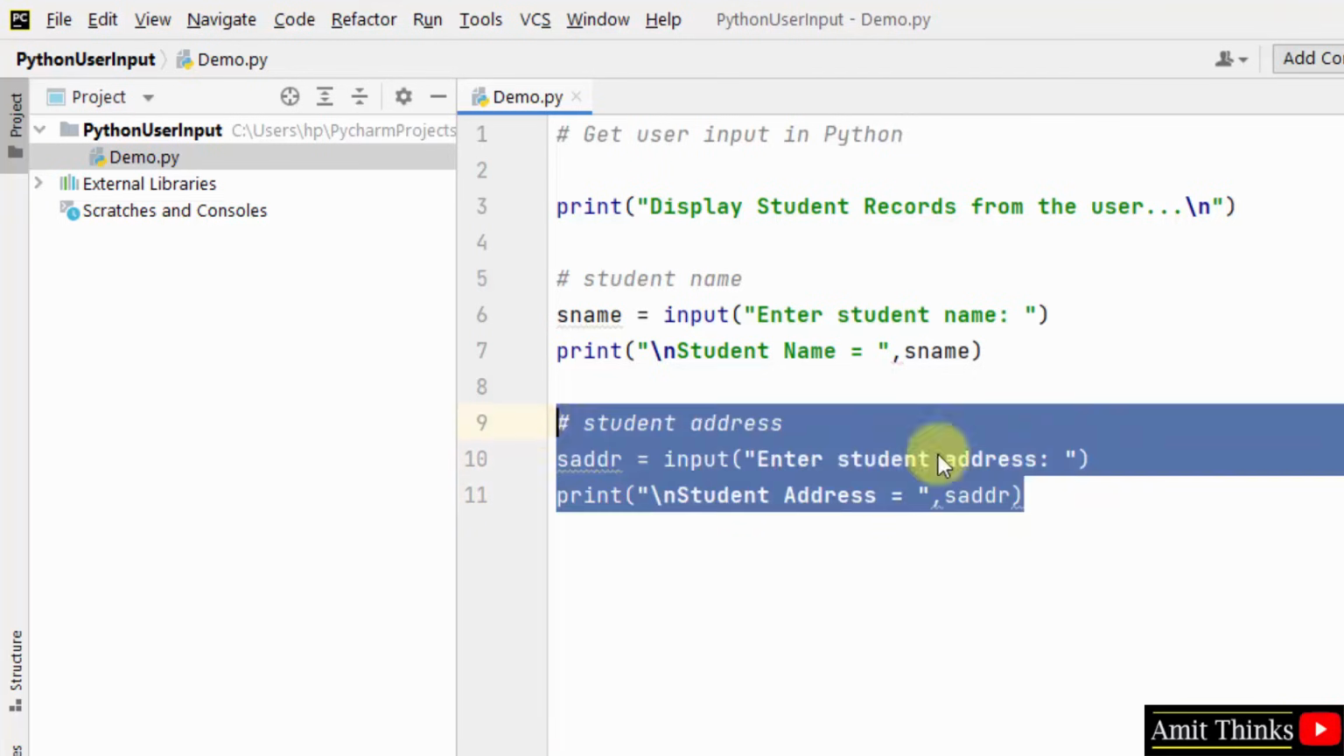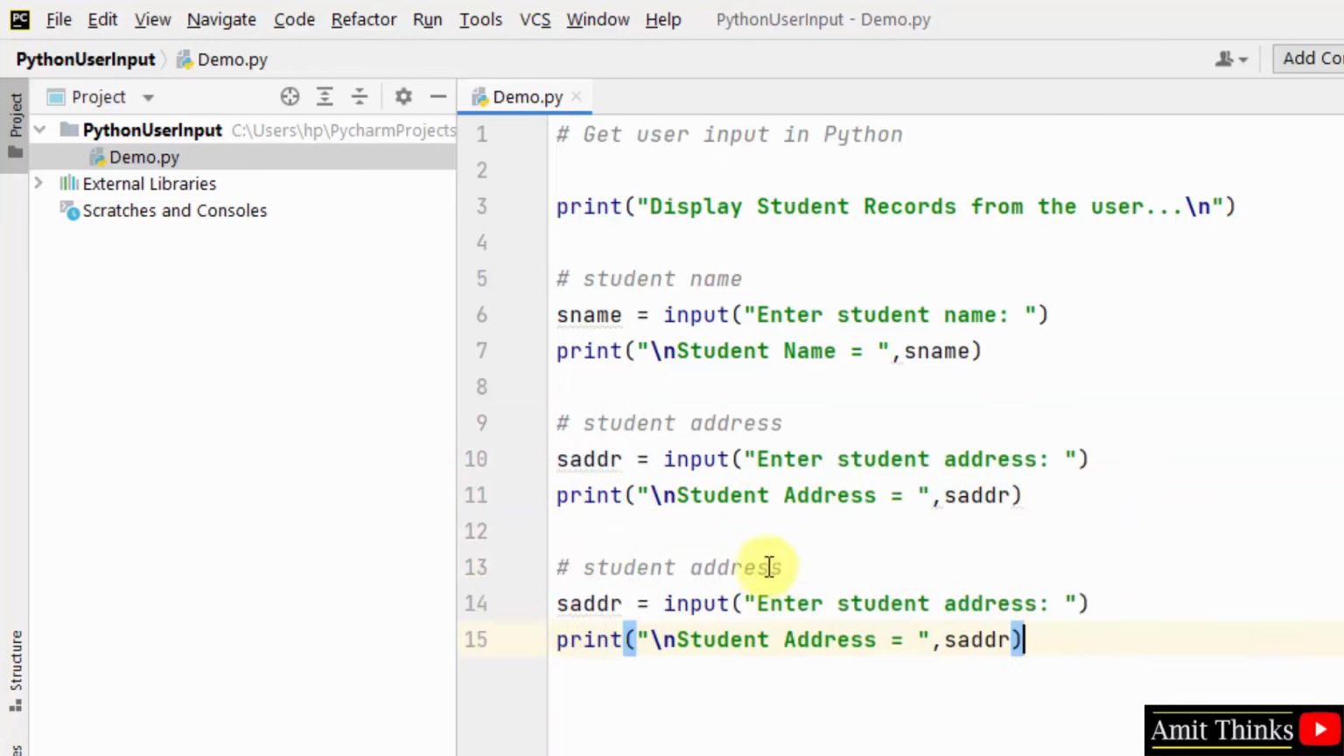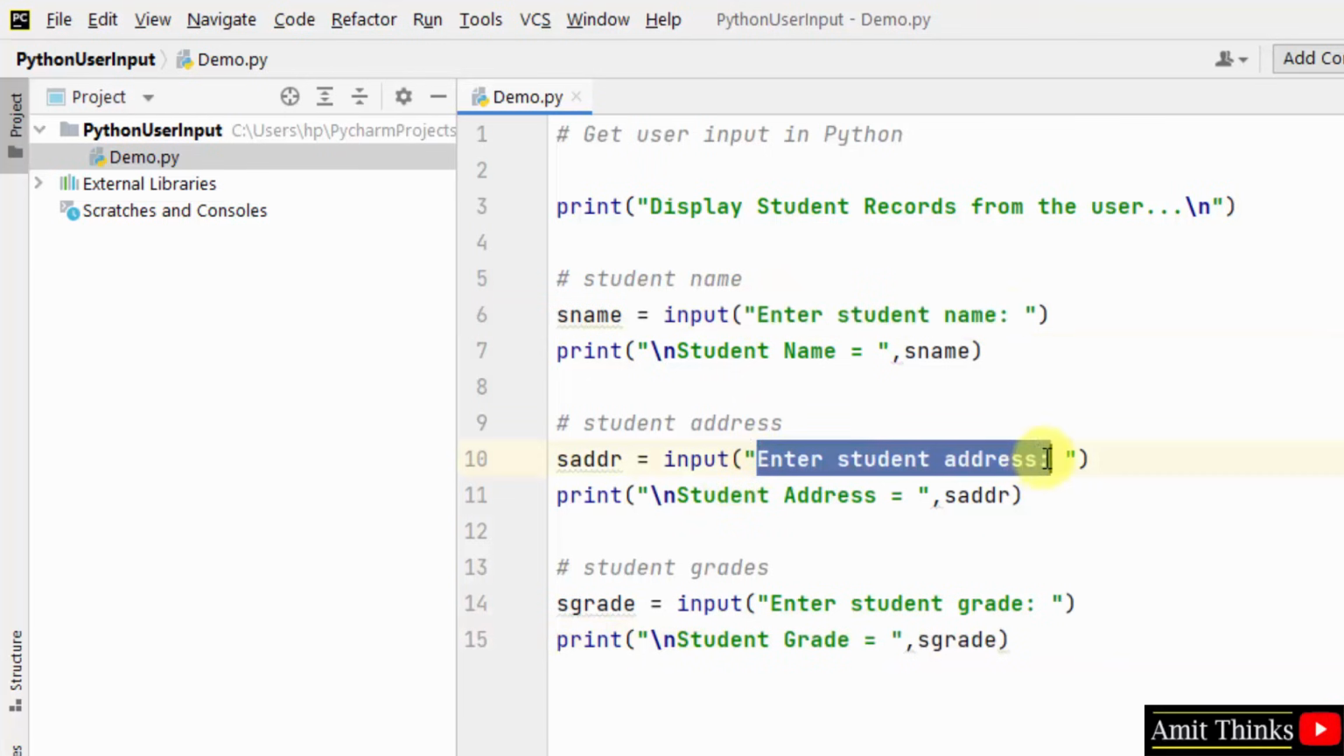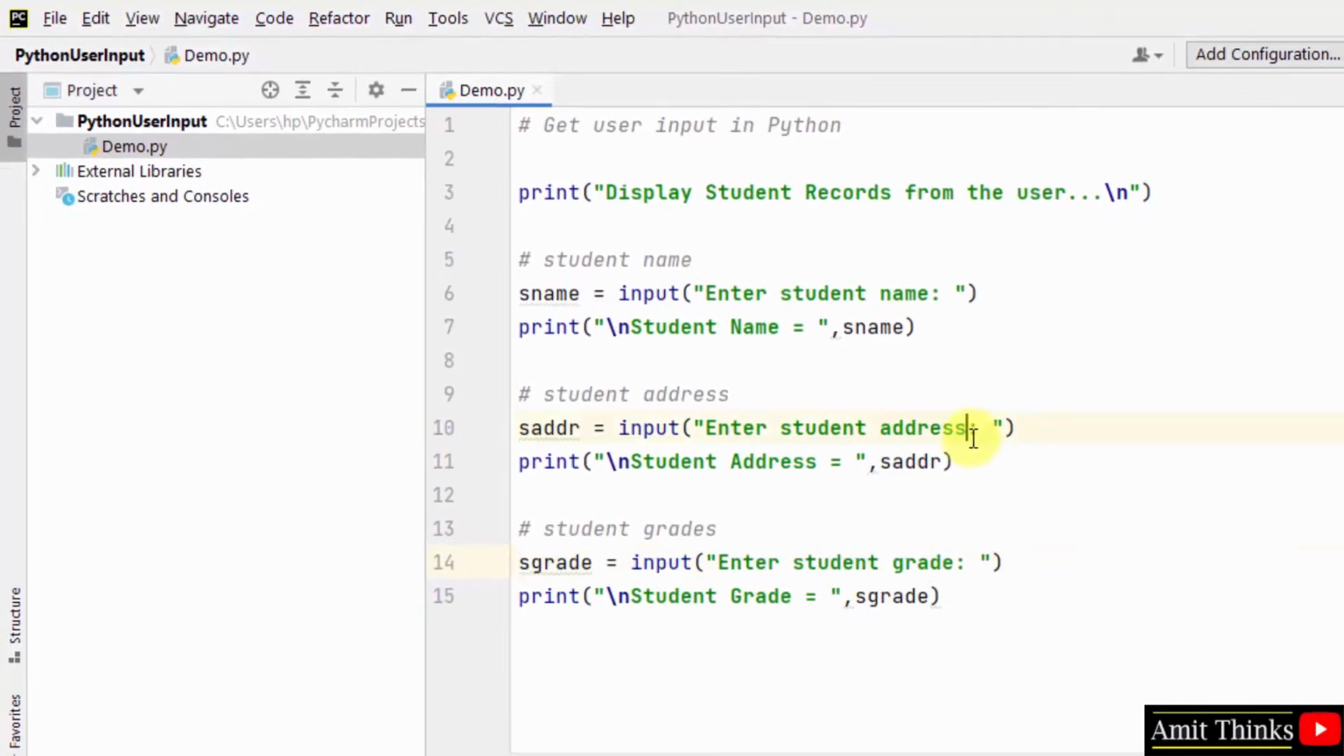Now let us add student grades. Let us change it to sgrade and I'll show it here: Grade. That's it. Now we have 3 records. You can see we'll be adding records from the user: student name, student address, and student grade. Let's see what will happen.